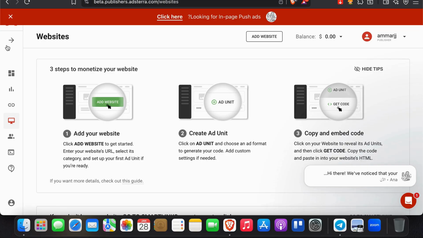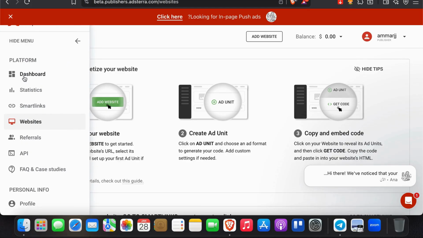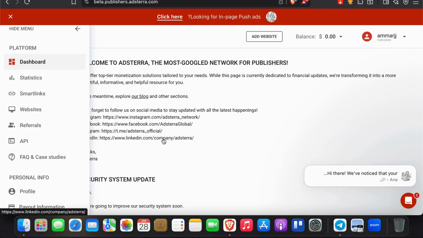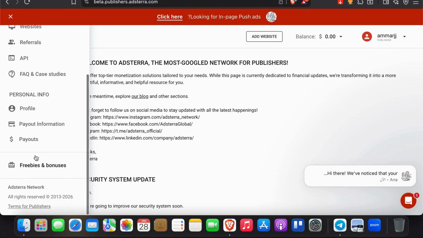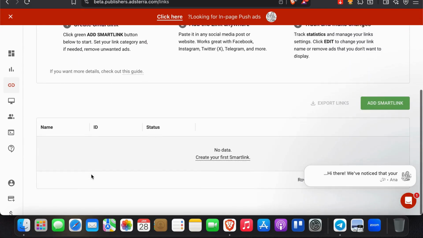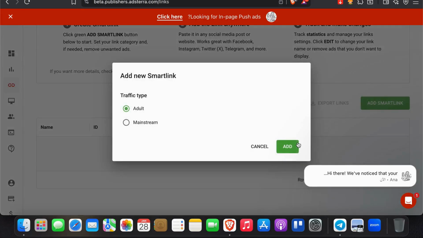Now, a simple method here: direct link plus free tool page. This is beginner friendly. So create a simple landing page. Let me see, right here, the dashboard: statistics, website, referrals, API. Create a simple landing page and offer something useful with the Adsterra direct link. So I'm going to add a smart link here.